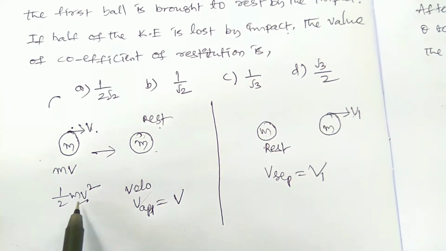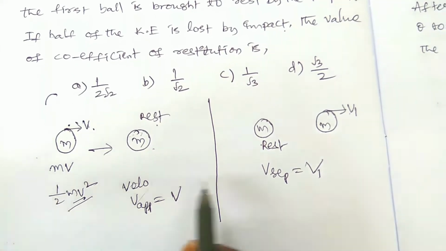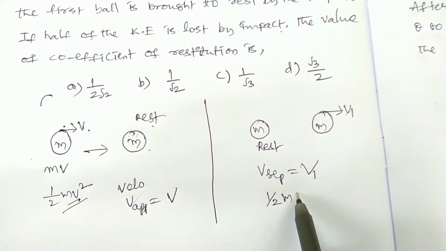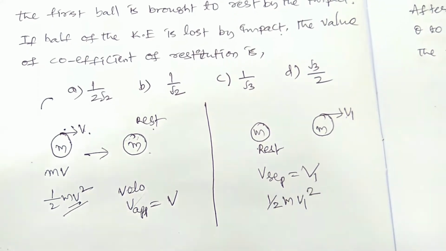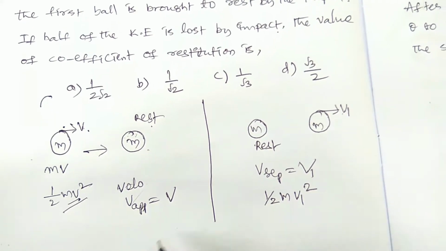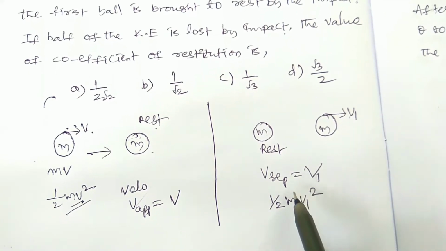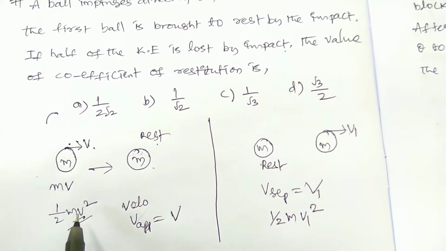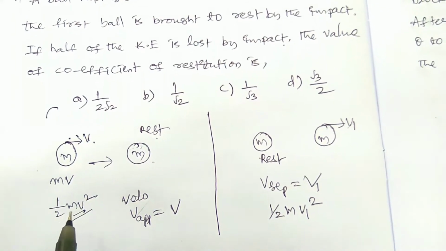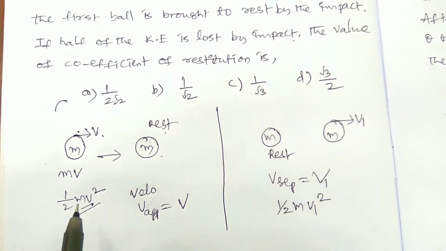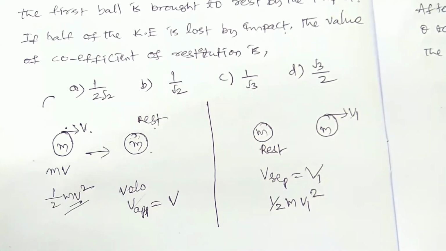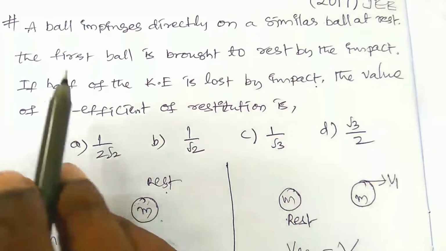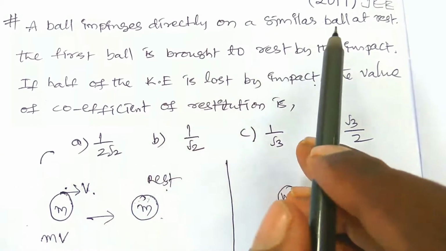What is the kinetic energy before collision? It is half mv square. What is the kinetic energy after the collision? Half mv1 square. So half of the kinetic energy of the impact is lost. So half mv1 square is equal to 1 by 2 of half mv square. Right. Once again students, a ball impinges directly on a similar ball at rest.